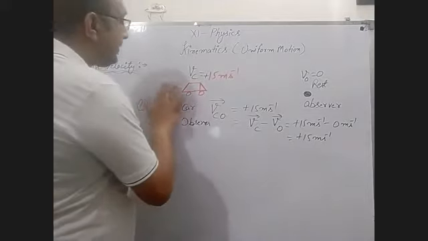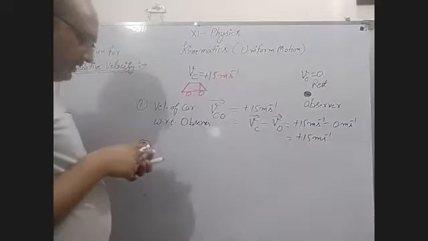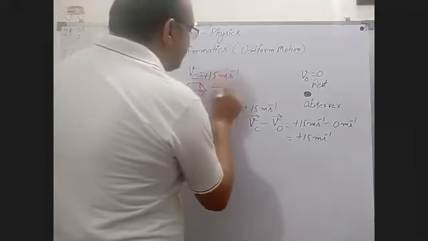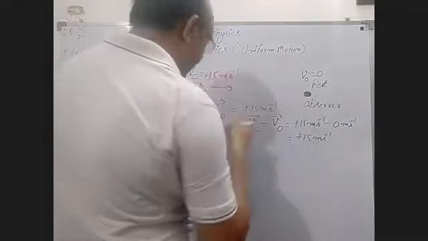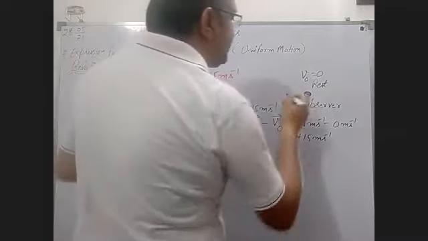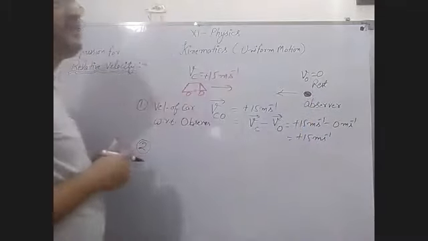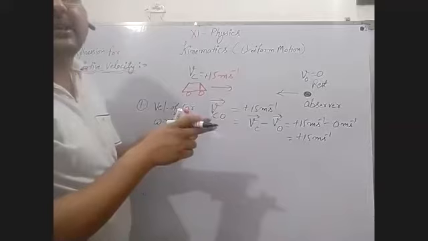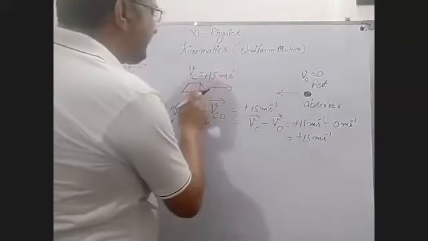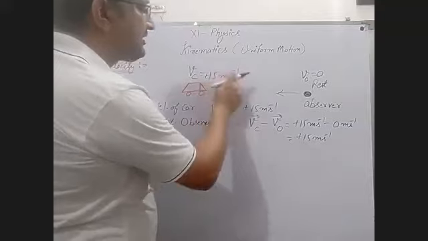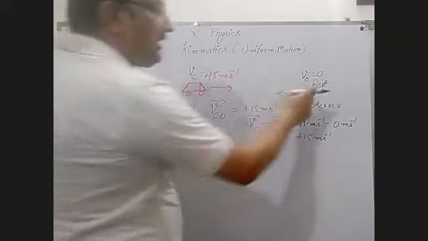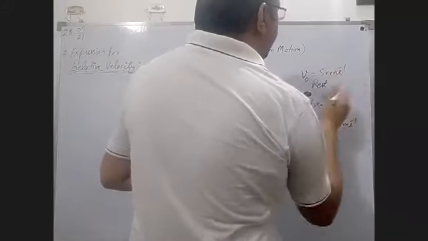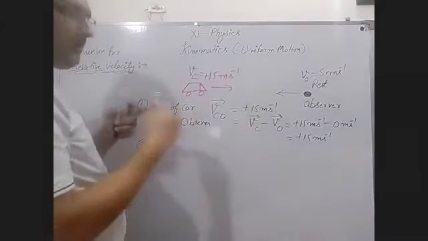But now the main question is, what if both are moving? Suppose the car moves this side and the observer moves this side. This is a very, very important case for you. And after that, if both are moving in the same direction. Now, what happens when a car is moving with the velocity 15 meters per second and the observer is also moving, suppose with 5 meters per second?